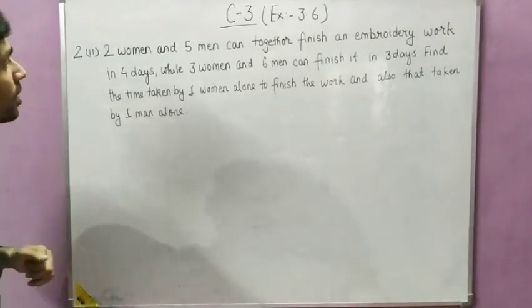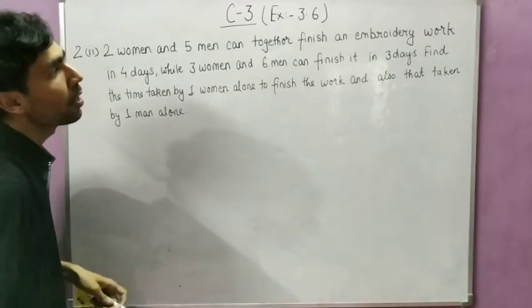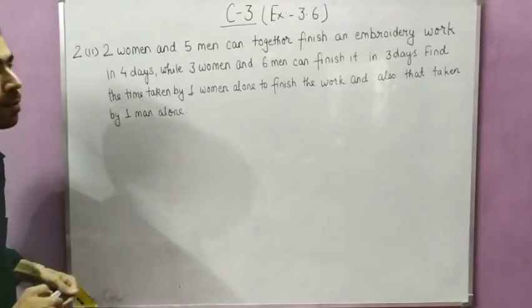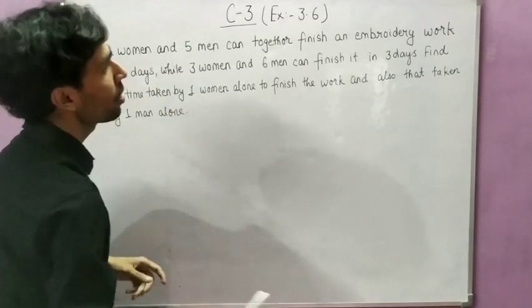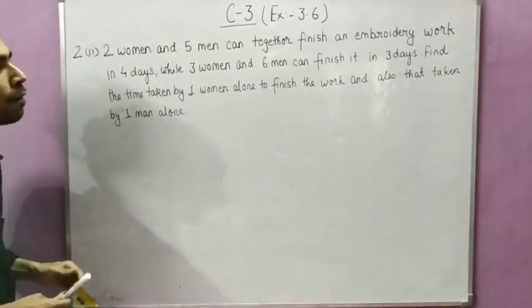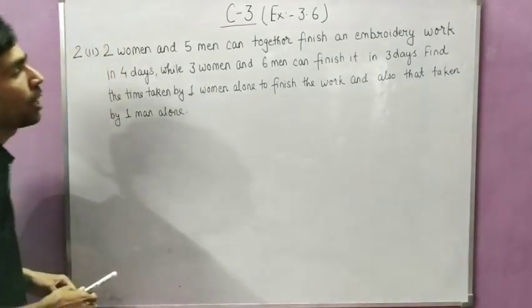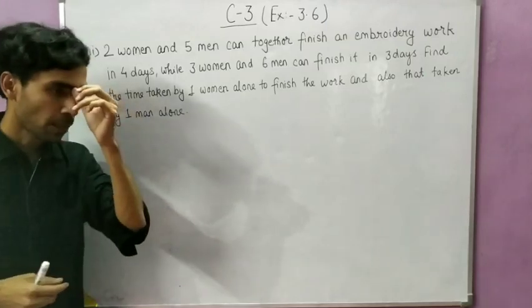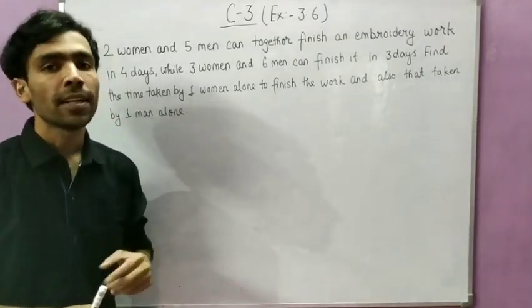That is, two women and 5 men can together finish an embroidery work in 4 days, while 3 women and 6 men can finish it in 3 days. Find the number of days taken by one woman alone to finish the work and also for one man. Okay, so see, there are two types of person. First is woman and second is man.